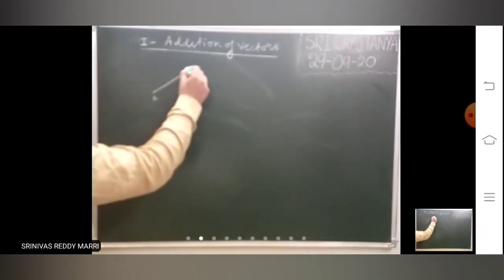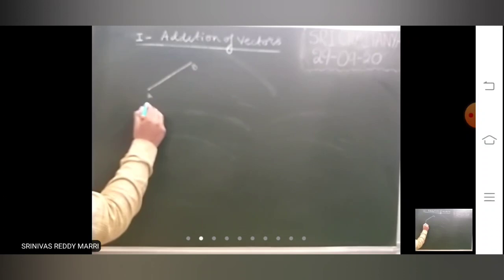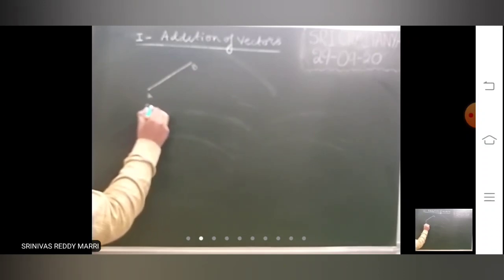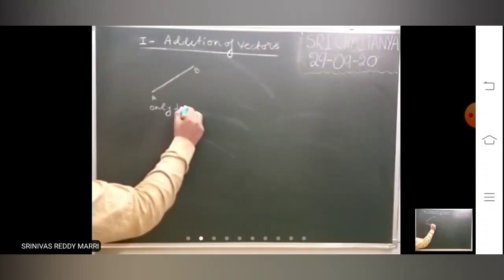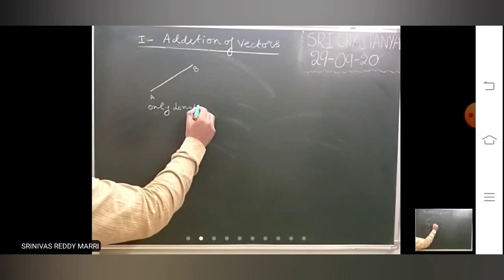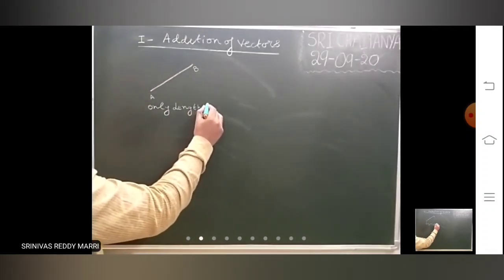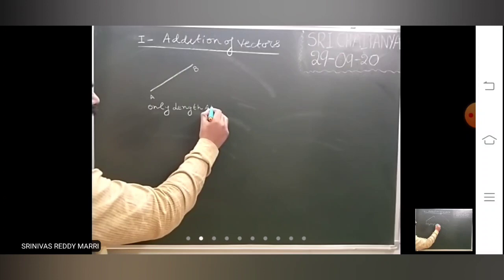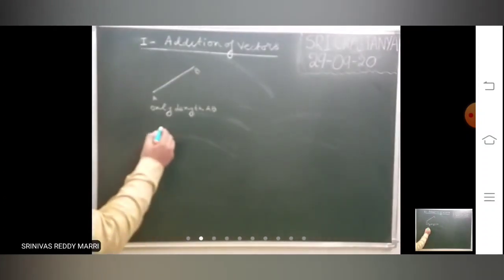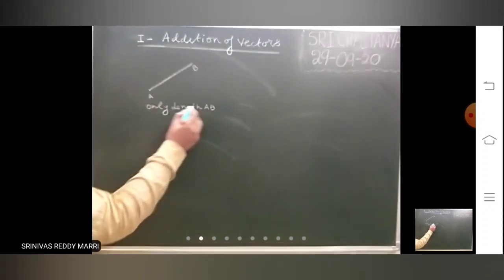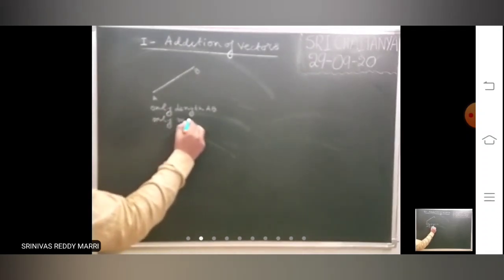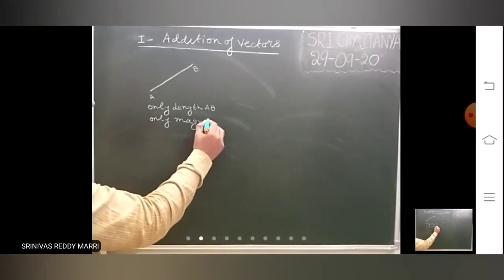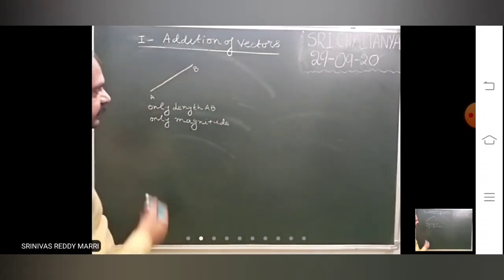Only length is there, only length AB. There is no direction. Length in vectors means magnitude.